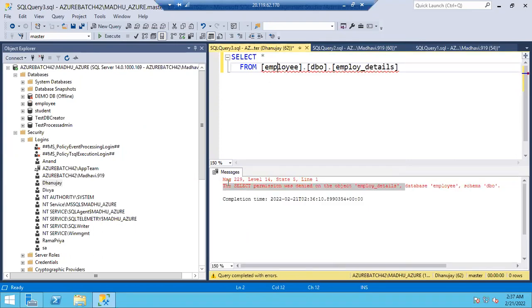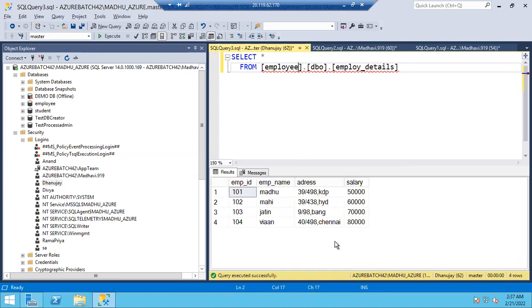Earlier, he got the same error, right? Now let me execute this again, Alt X. Now he can read the data. Is it clear, guys? Yes, sir. What is our role, sir? We don't test anything. Simply, if Dhananjay asks for select permissions on this table or on this database, we simply give it.